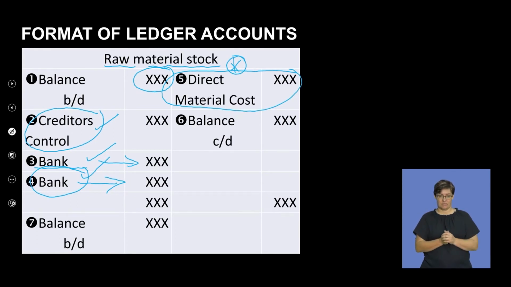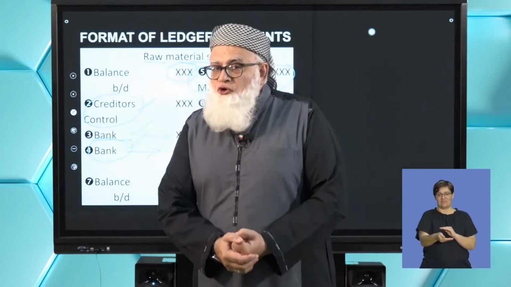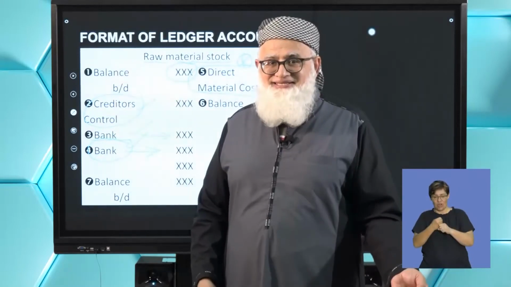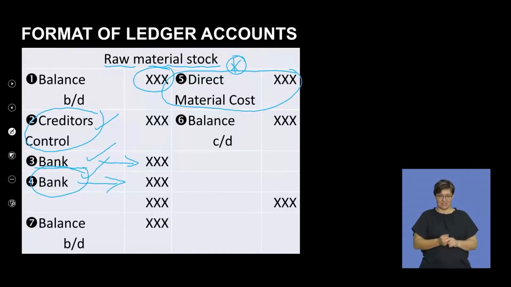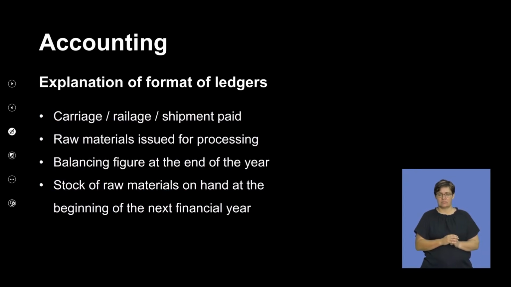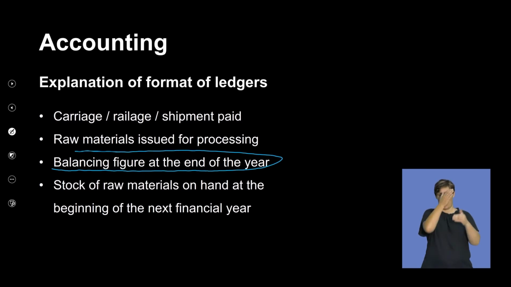Okay? And the balance, obviously, would be the materials that have been left over, which will form part of next year's opening balance. So in other words, what are we saying? We're saying that this is your balancing figure at the end of the year.